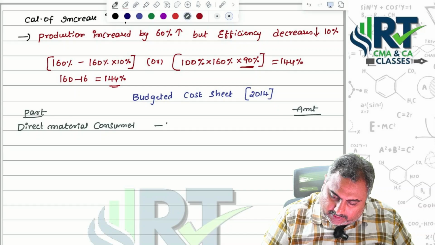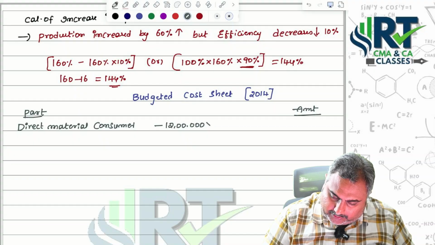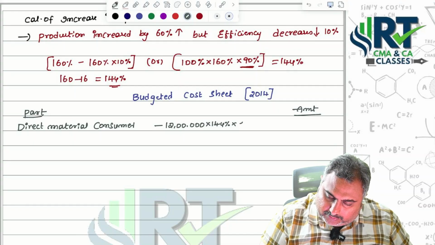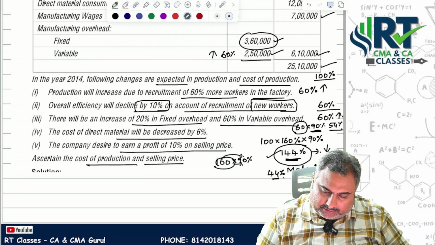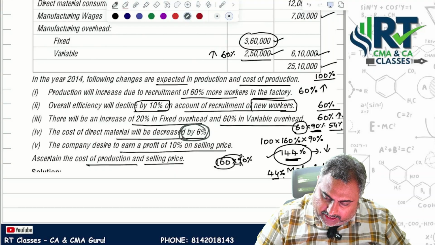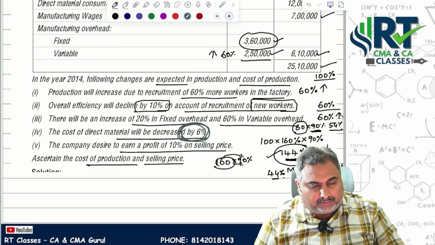Already existing amount, how much? 12 lakhs into 144%. Correct, sir? Into 94%. Sir, why this 94%? If you check the question, the cost of direct materials is decreased by 6%. That's the reason we are doing it like this. Let's see the computation part.